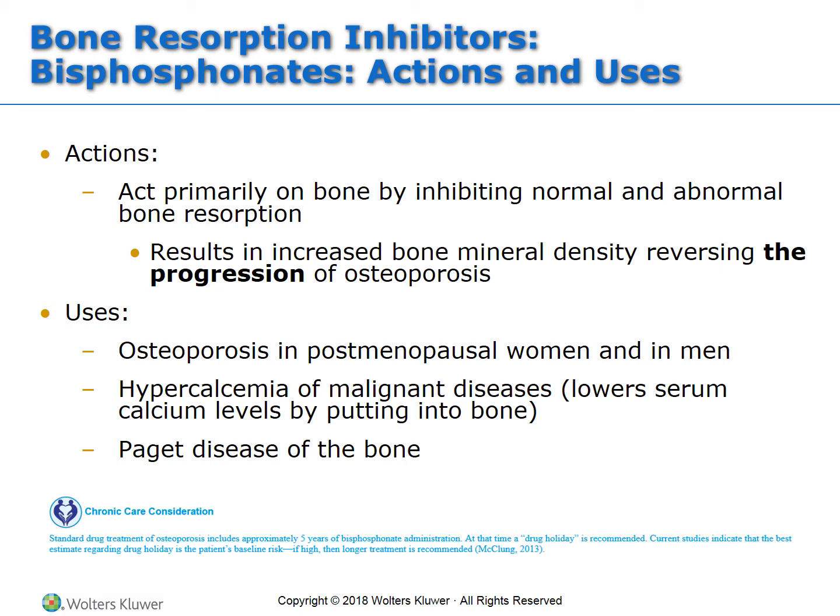But in postmenopausal women, and then also in men who can suffer from osteoporosis, but not menopause, thank goodness. Hypercalcemia of malignant diseases can lower serum calcium levels by putting it into the bone.